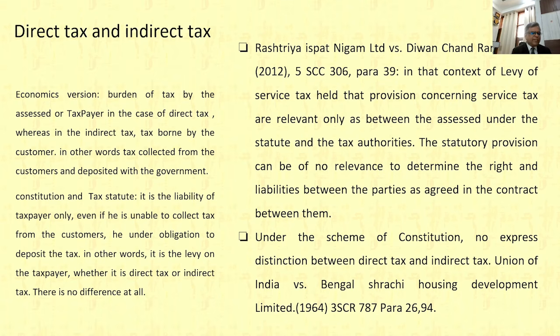It is not important whether he could collect tax from customers or not. So if we differentiate the economics version and the constitution or tax statute, then there is a wide difference. For economics, there is a difference between direct tax and indirect tax, whereas in the constitution and tax statute, there is not much difference.